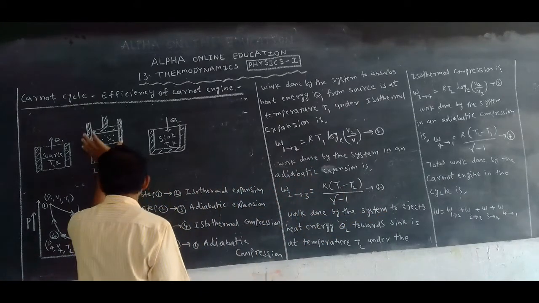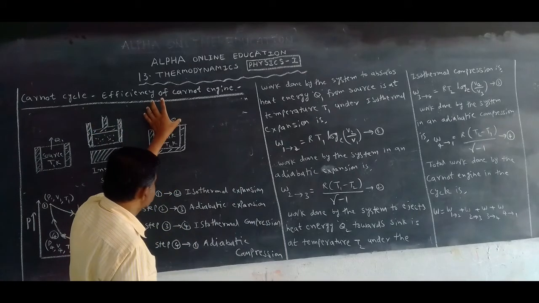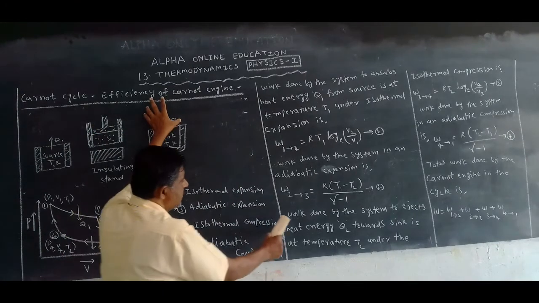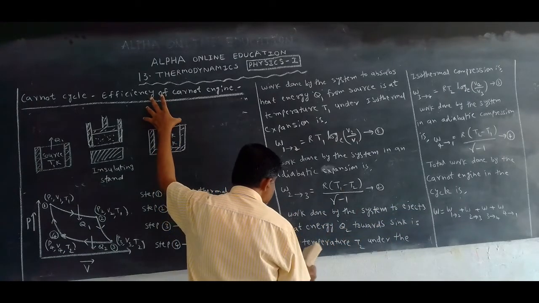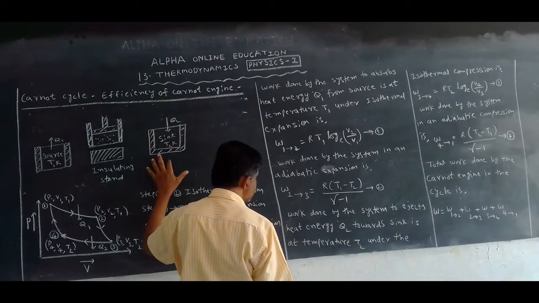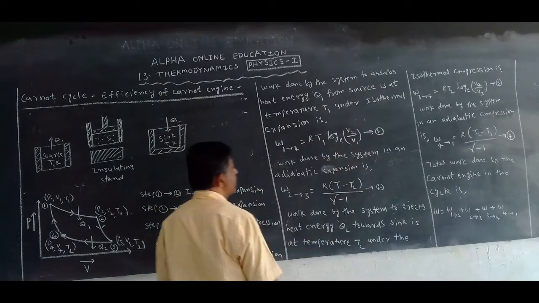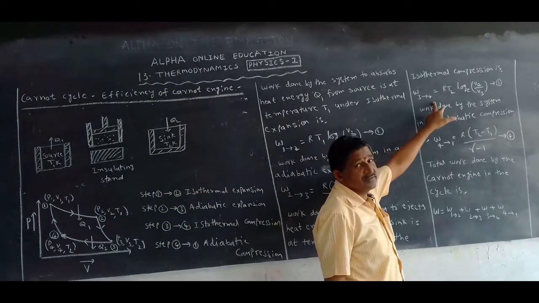Next, this is taken on the sink. In the third step, work done by the system to eject heat energy Q2 towards the sink at a temperature T2 under isothermal compression, this is the equation.